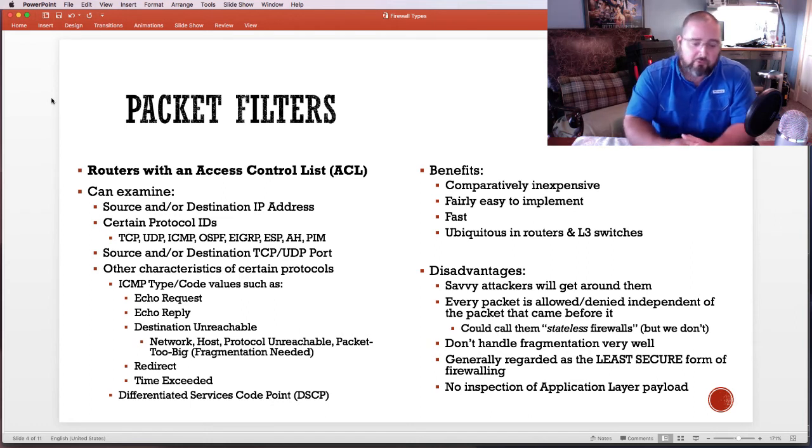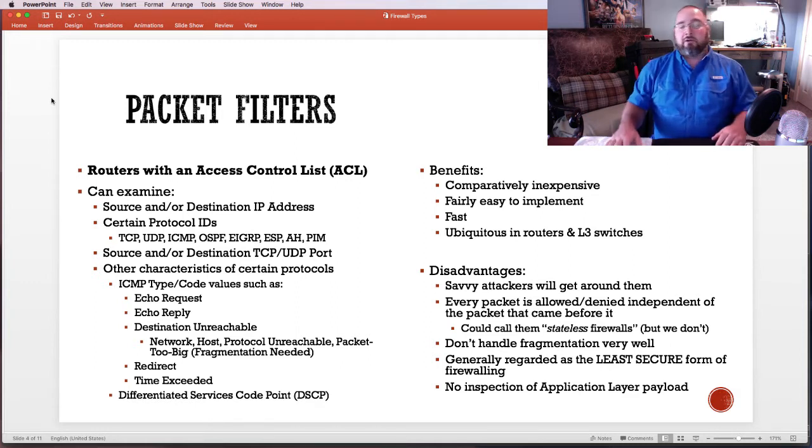A packet filtering router is a first generation firewall. It is the simplest of the firewalls, and it is also the first, which is why it's called first generation firewall. A packet filtering router is nothing more than a router with an access control list. That's as simple as it gets. The access control list, however, is kind of limited in terms of what it can do. It looks at the source and or destination IP address.